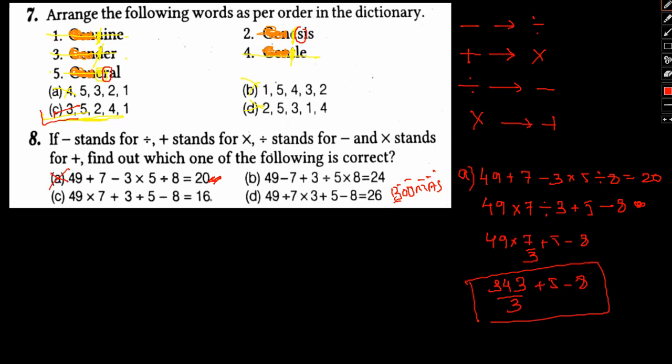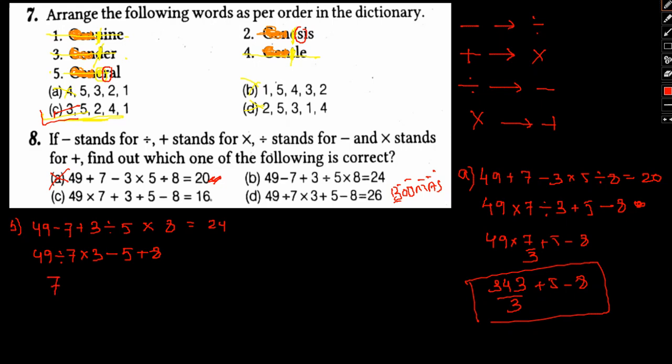Okay, let's move to option B now. So option B, we have 49 minus 7 plus 3 divided by 5 into 8 equals to 24. Okay, so here minus becomes divide, plus becomes multiply, division becomes minus, and into becomes plus. Okay, so we'll start off with divide.